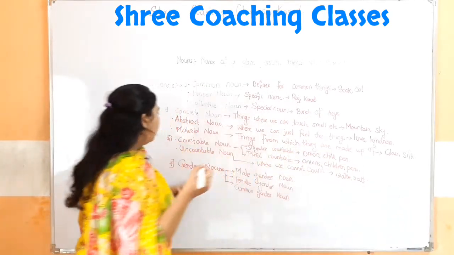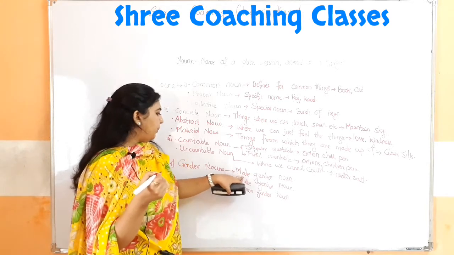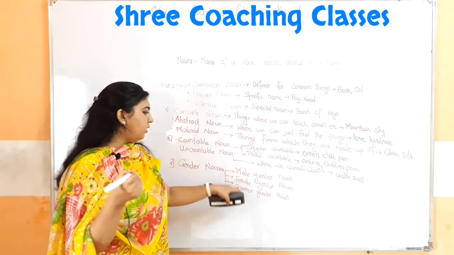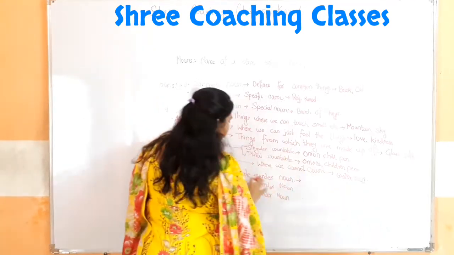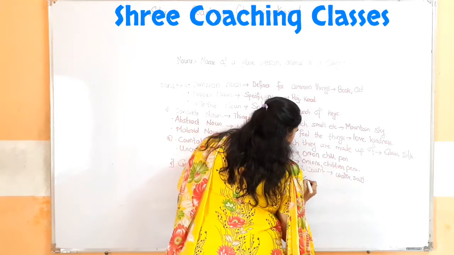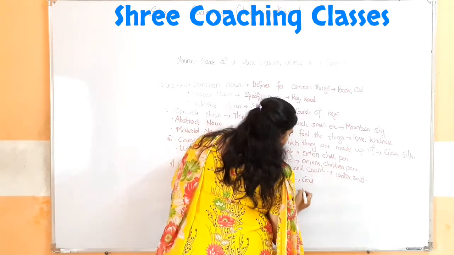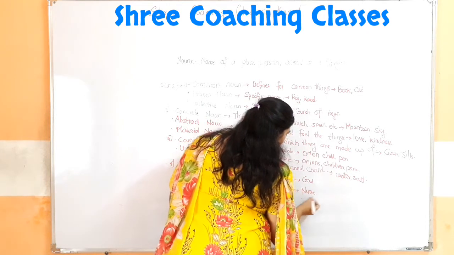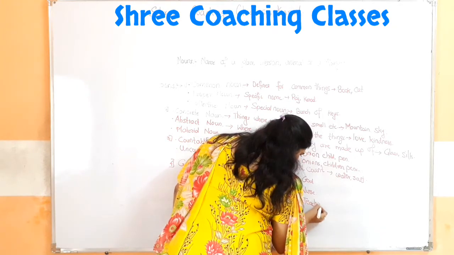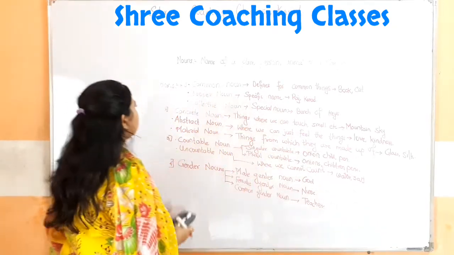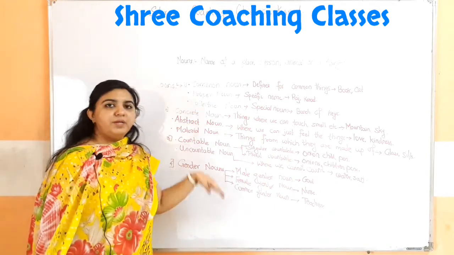Then the gender noun is again divided into three types: the male gender noun, female gender noun and common gender noun. Here the male gender noun was God, female gender noun was nurse, and common gender noun means teacher. So these are the nouns which are again subdivided.